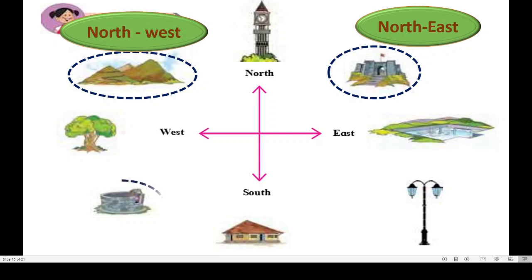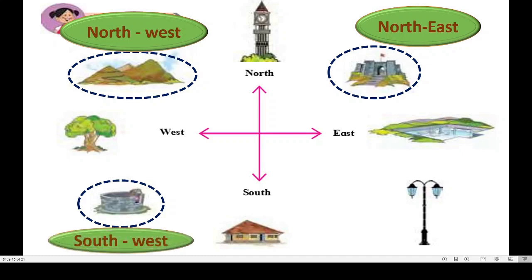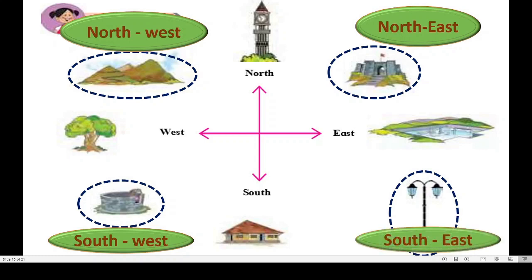Now what about this well? The well is in southwest direction. Very good. Now you are becoming expert in this, right? Now the last one is street lamp. It is in southeast direction. Very good. Now we have learnt about 4 main directions and 4 sub directions. Am I right?